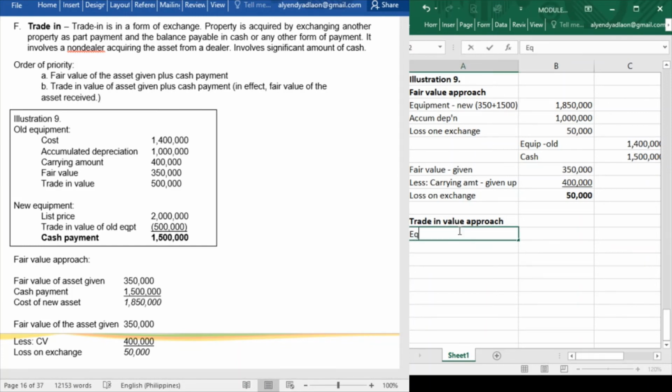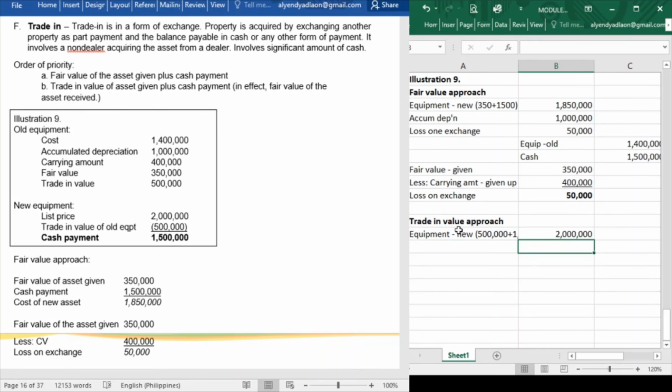Okay. Now, equipment new, which has a trade-in value of 500,000 plus the cash payment, which is 1,500,000. So that is 2 million pesos.